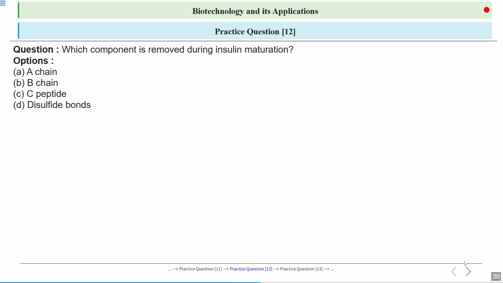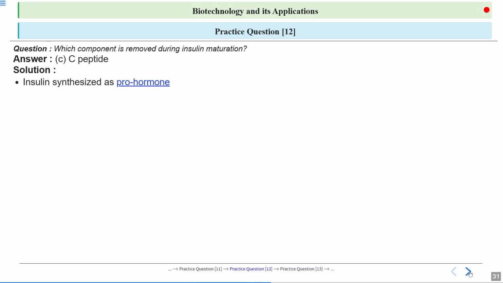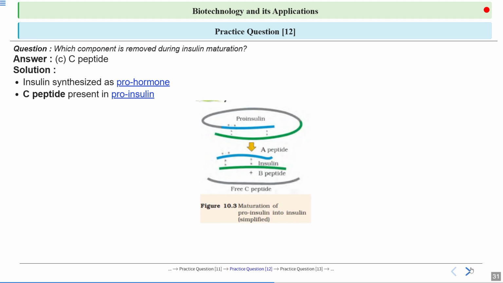The next question says which component is removed during insulin maturation. We have been studying this for so long, but see the options: A chain, B chain, C peptide, or disulfide bonds. We know the answer will be C peptide. Why? Because synthesized insulin has the prohormone C peptide present in proinsulin, and to make it mature insulin we have to remove the C peptide and keep the A and B chains, which are linked together with disulfide bonds.